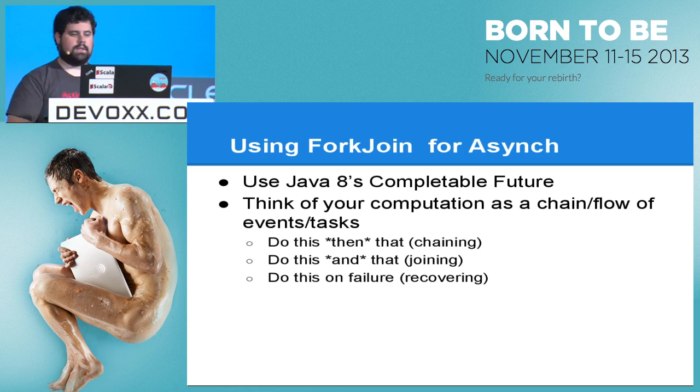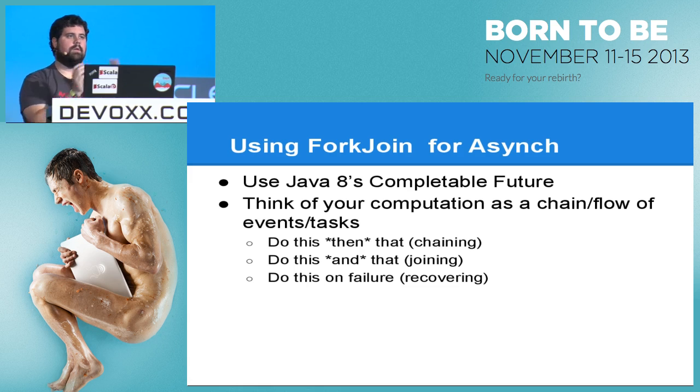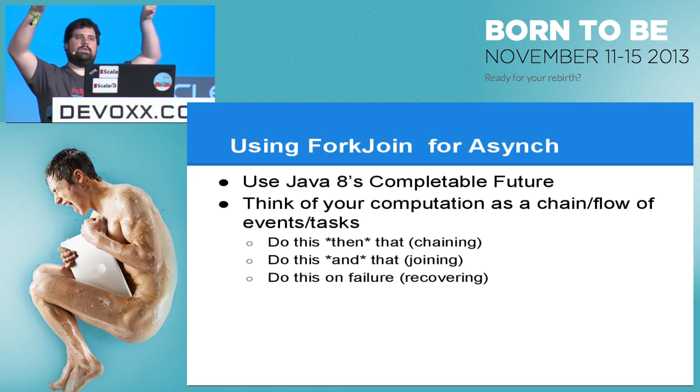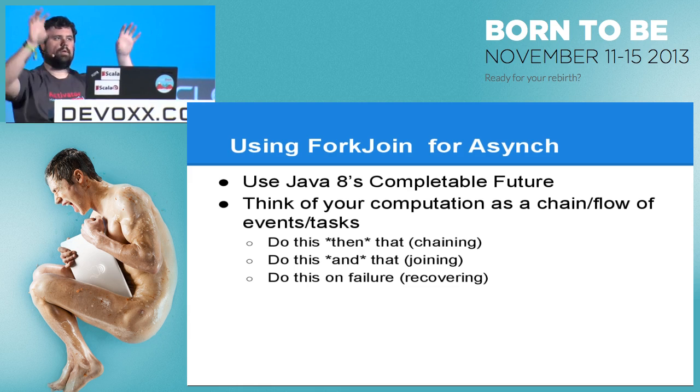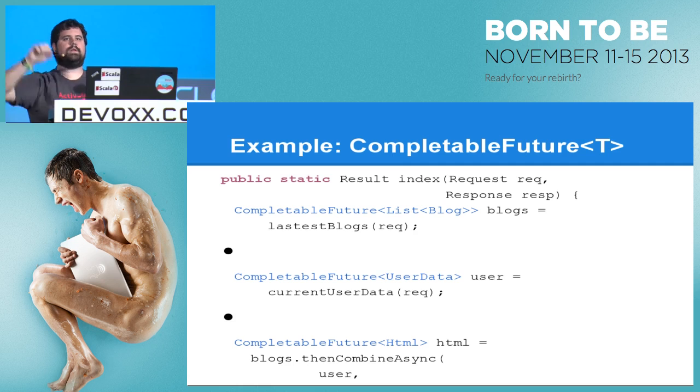Okay? So the 3 things that I'd say you have in CompletableFuture that matter are chaining. After this work is done, go do something else. Maybe on this thread, maybe not. Joining. When these 2 tasks are done, run this next task, and I need both of them to be done first. And then failure recovery. Failure recovery is a way, externally from a thread, to say, if an exception happens here, recover over here, and here's a default value for it.